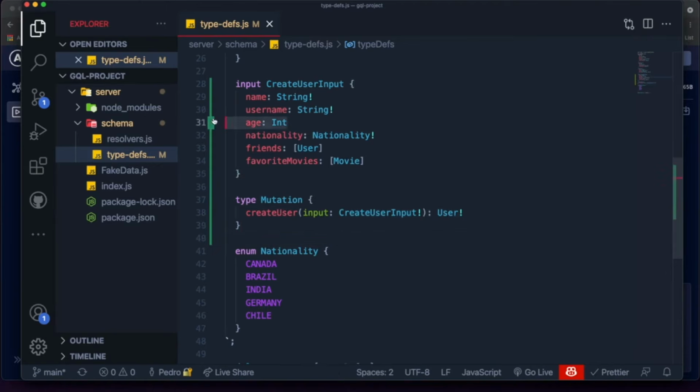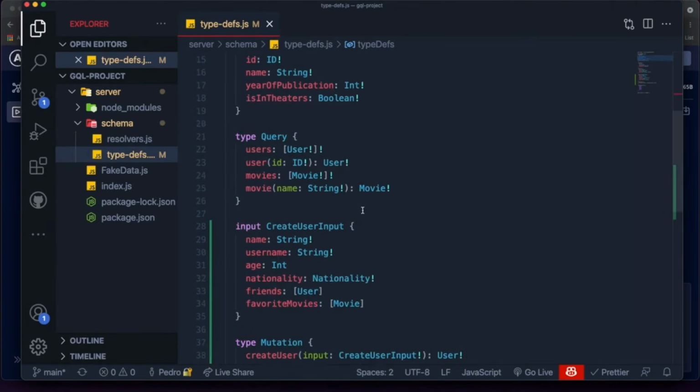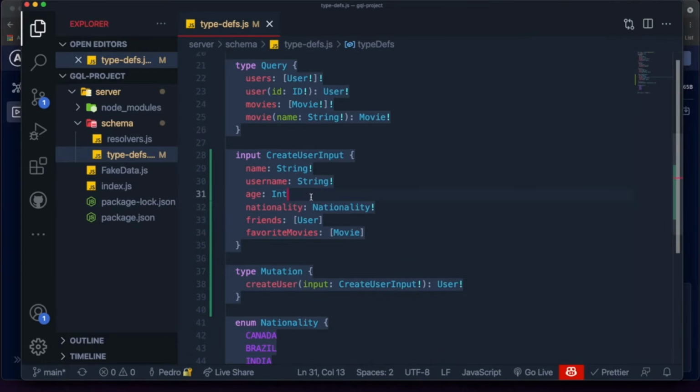Now, what happens if I want to say something like, this shouldn't be required, the user doesn't need to send an age, but if they don't send an age, I want it to default to like 18 years old. If I want to do that, I can't do that with the type because that doesn't make sense. This is just the structure of the user. Whilst over here, I can just say this is equal to 18, and this over here should default to 18 if age is not passed.